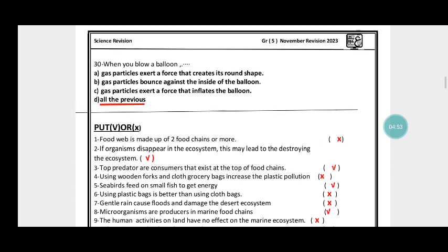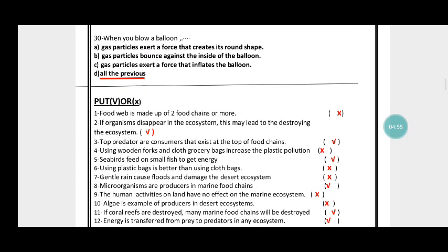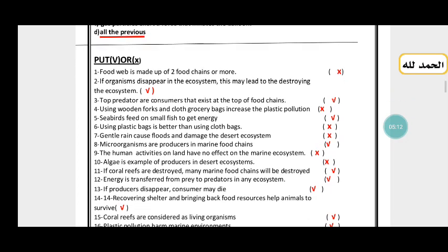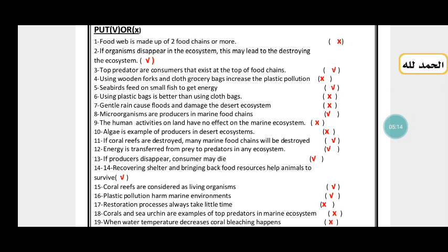Okay, when you blow a balloon, gas particles exert a force that creates its round shape. Gas particles bounce against the inside of the balloon. Gas particles exert a force that inflates the balloon. So all the previous. Okay, true or false? Food web is made of two food chains or more.